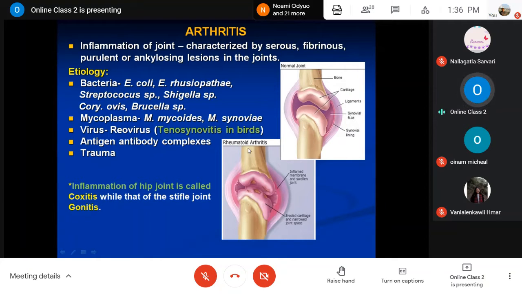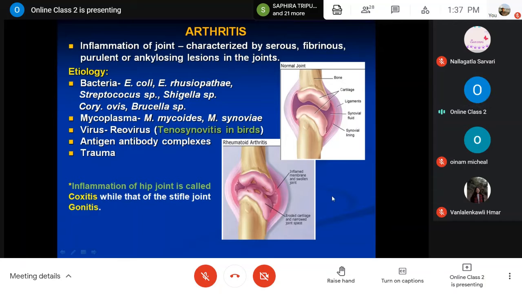Then it is known as rheumatoid arthritis. Two different things you will come across: osteoarthritis and rheumatoid arthritis. In osteoarthritis, there is no involvement of the synovial membrane, this covering. Okay, and in case of rheumatoid arthritis, the synovial membrane also gets inflamed, and it is a more complicated and more serious type.